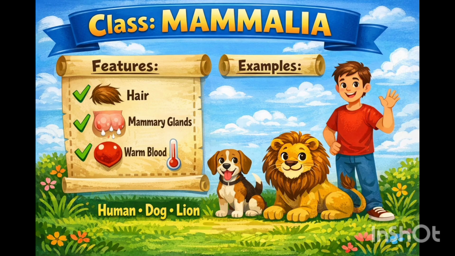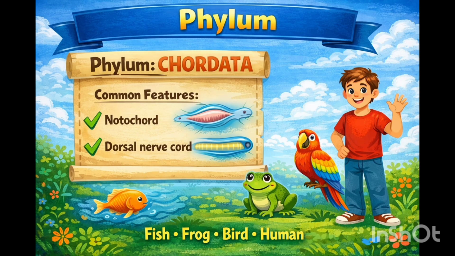Next one, phylum. Classes comprising animals like fishes, amphibians, reptiles, birds along with mammals constitute the next higher category called phylum. All these, based on common features like presence of notochord and dorsal hollow neural system, are included in phylum Chordata.